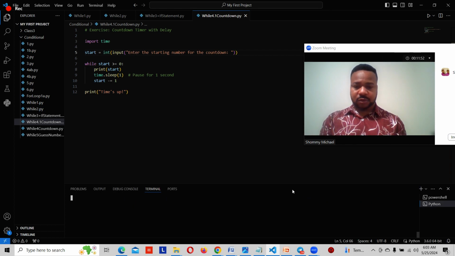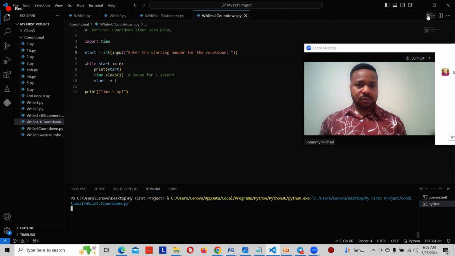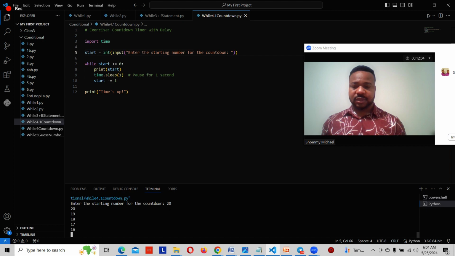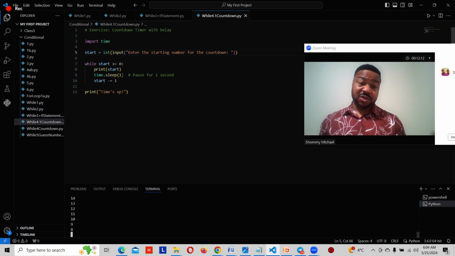Let's clear this out. So what if we enter 20 and we hit enter? It's going to keep counting 20, 19, 18, 17, 16. We can tweak this as well. This is 1 second. You can tweak it to maybe 2 seconds, so it's going to wait for 2 seconds before it prints it out for you.